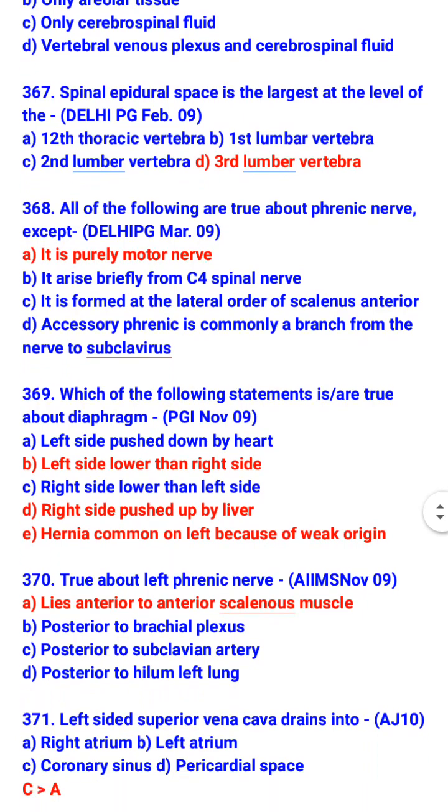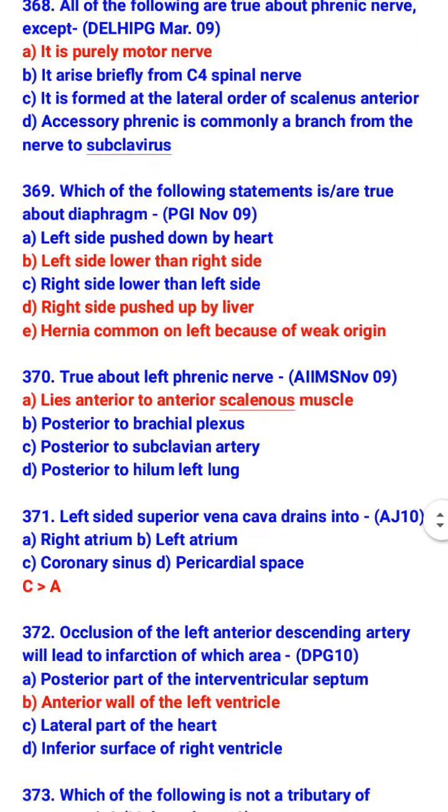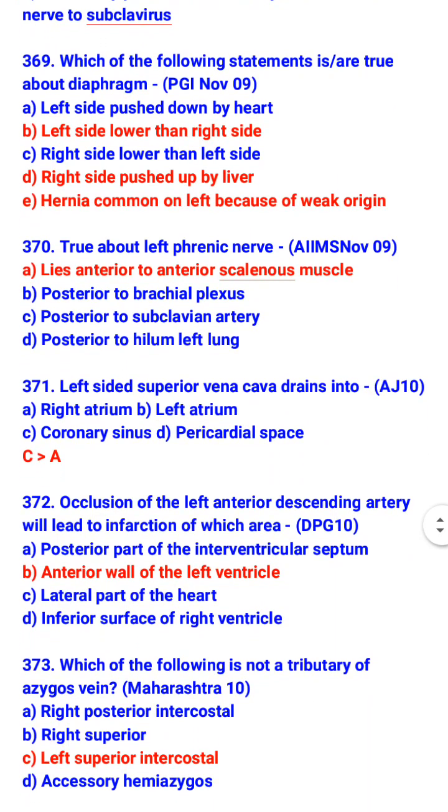Which of the following statement is true about diaphragm? Left side is lower than right side. Right side pushed up by liver and hernia common on left side because of weak origin. True about left phrenic nerve, it lies anterior to anterior scalenius muscle. Left side superior vena cava drains into coronary sinus.